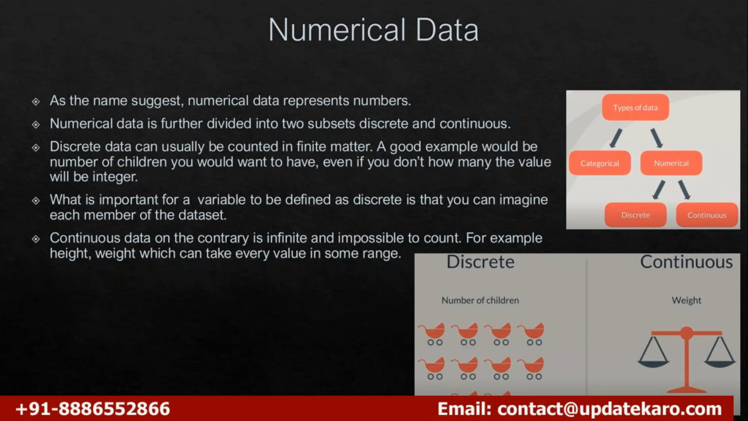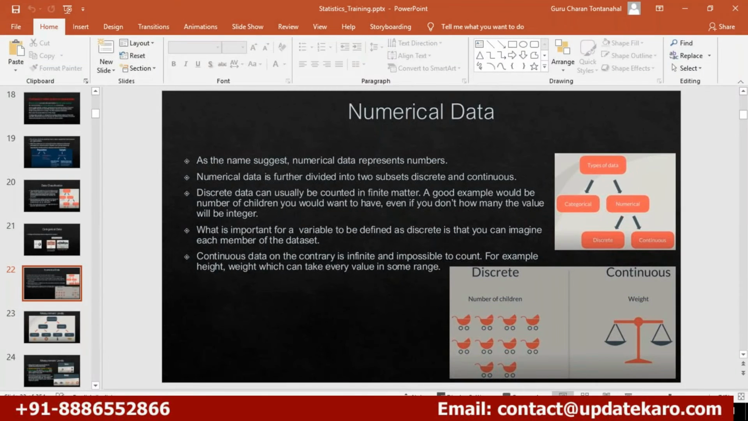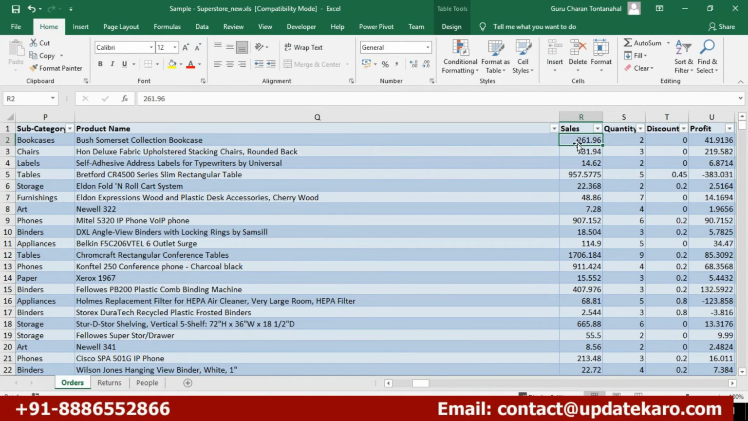What is important for a variable to be defined as discrete is that you can imagine each member of the data set. Usually it will be represented as a finite number, but that is not mandatory. Will you ever meaningfully go and say, any one of you, tell me 261.96? Will you go and count how many times it is existing? It is foolishness, right? You will never do that.